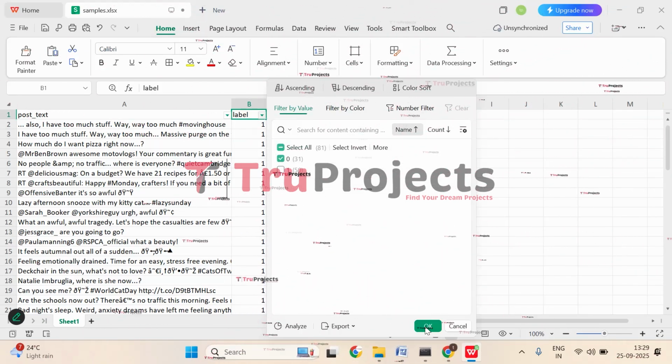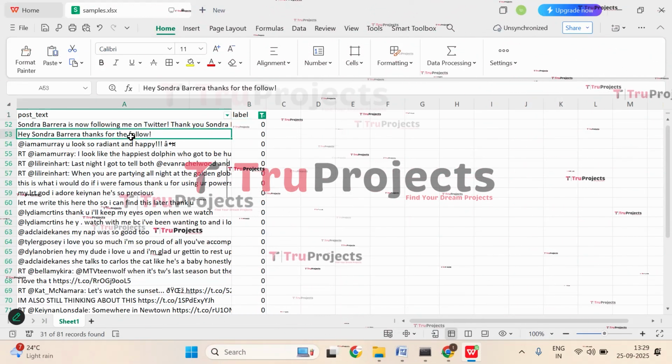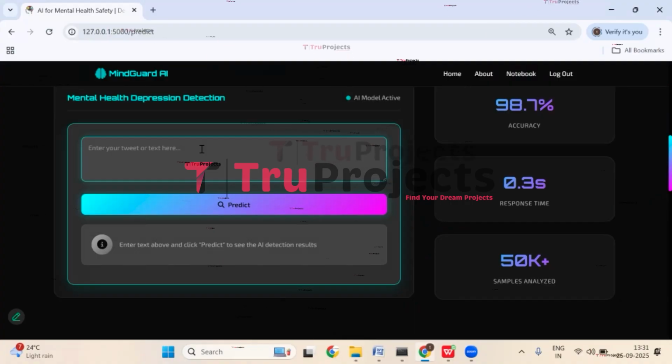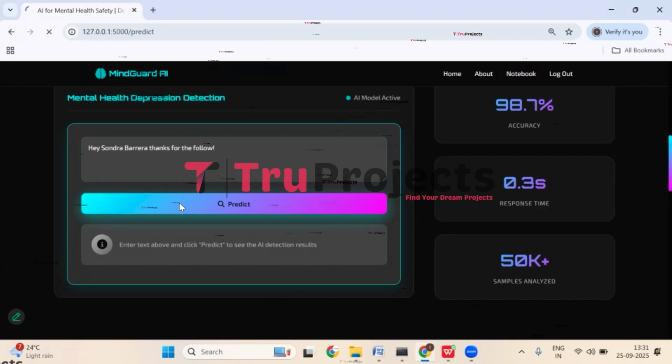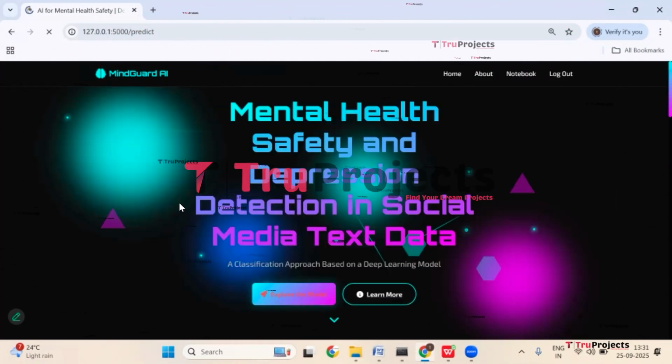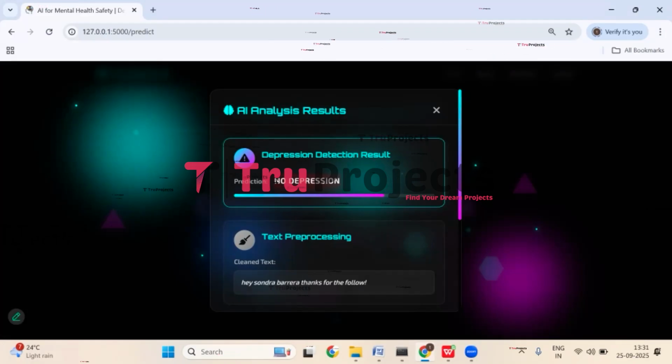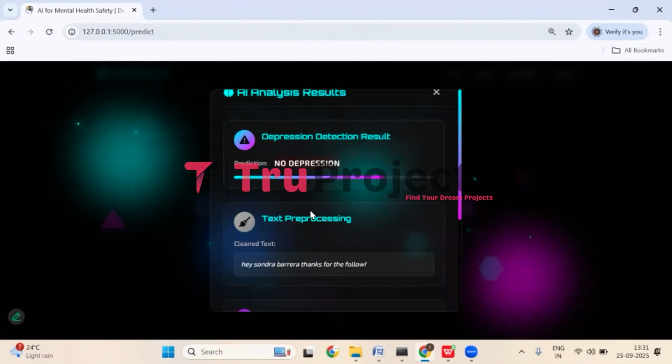Apply filter to it. Click on OK. Select the tweet. Let's paste the text here. Now click on predict. This given information will be pre-processed at the backend, it will be fed to the trained model, and then the trained model will give us a prediction. So just wait for a while. It's being pre-processed and analyzed. And here we got the prediction, that is no depression. Here you can observe the depression detection result is no depression.